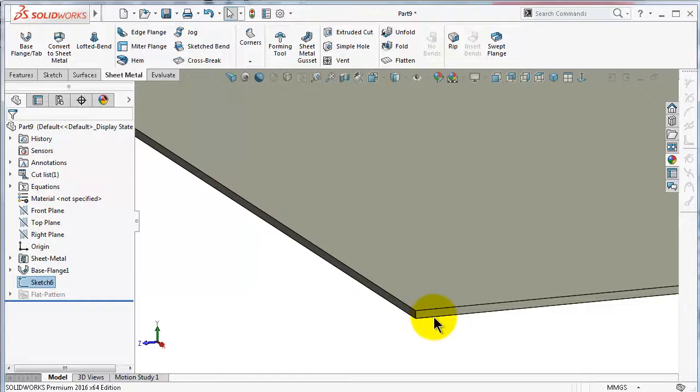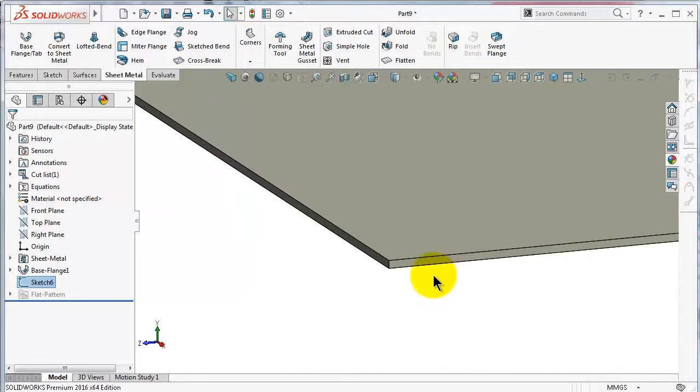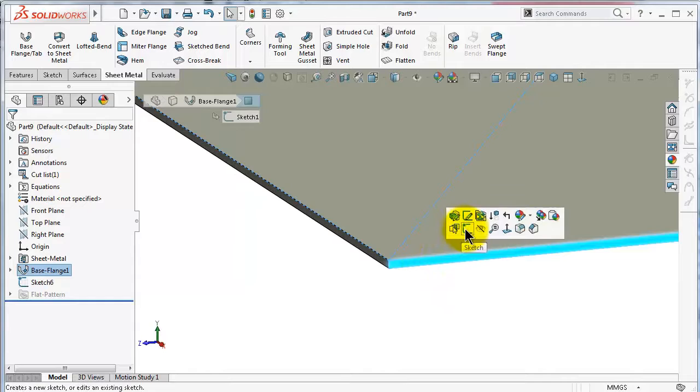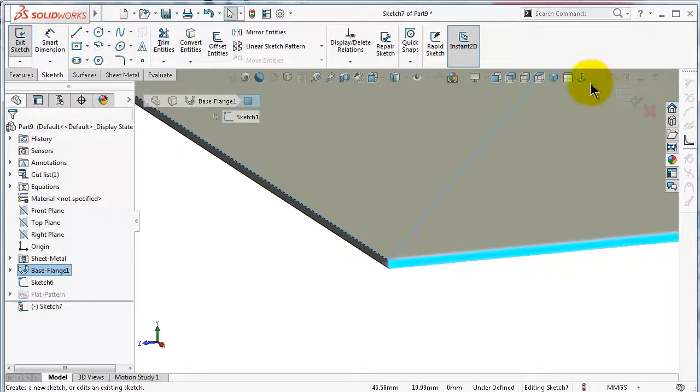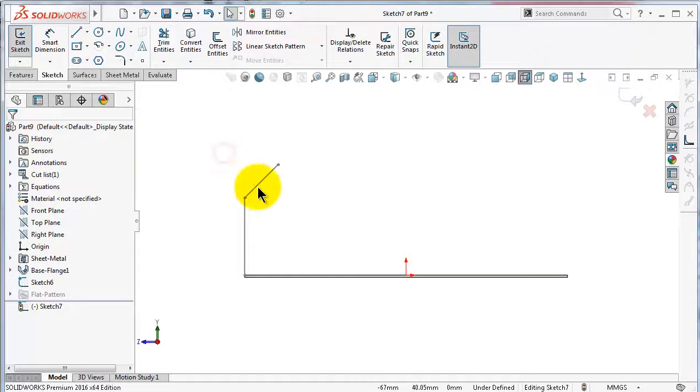that sketch and instead make the sketch in that plane. Click sketch, normal to, and select this line, and convert entities.